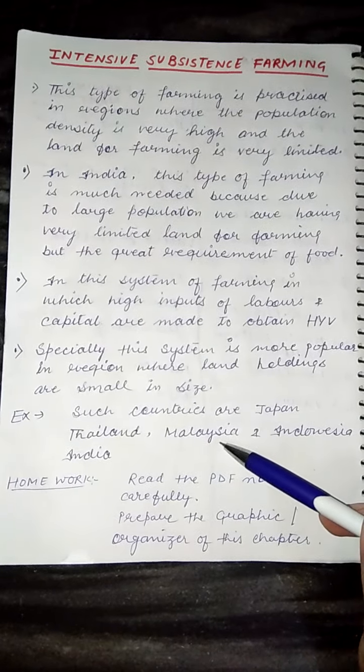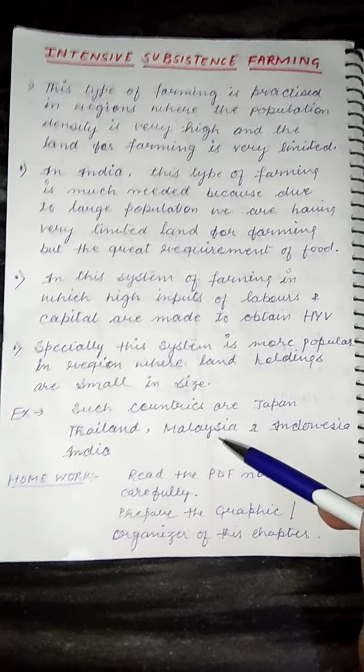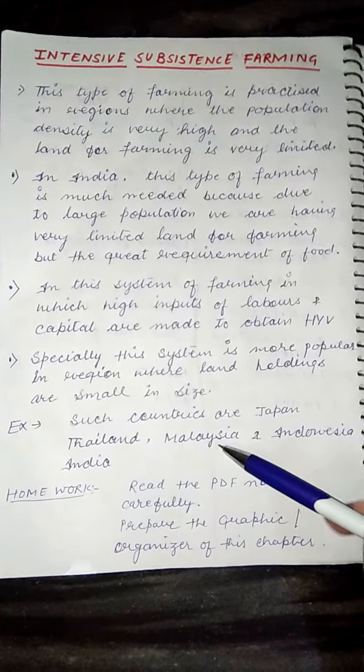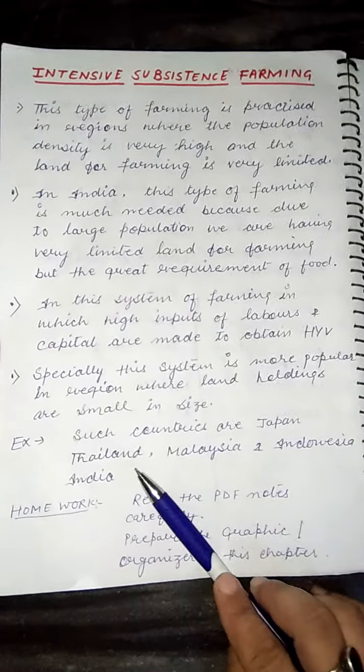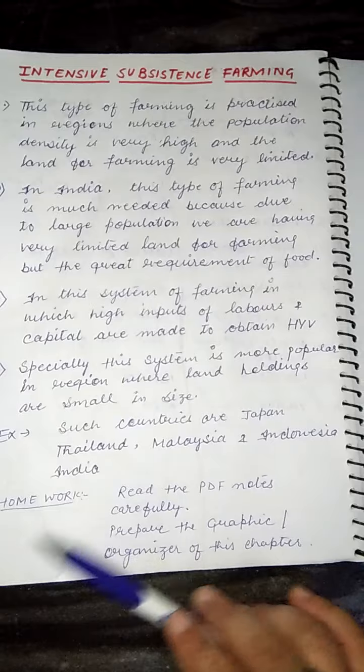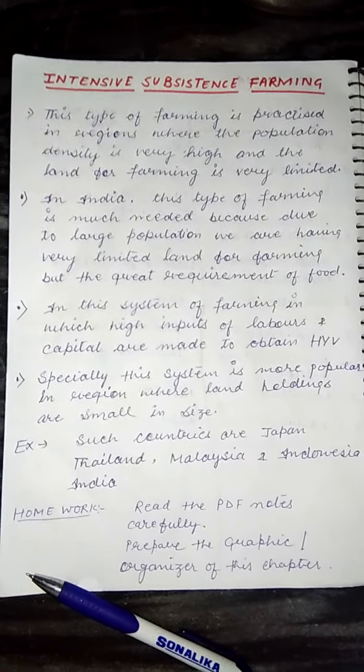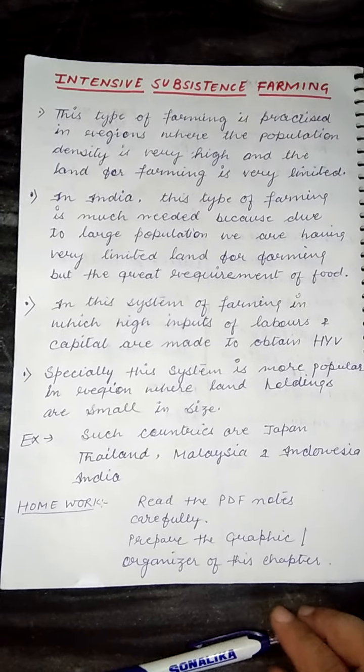In which part of the country and which part of the world has intensive farming been practiced? That's simple. You have to write the answer: Thailand, Malaysia, Indonesia, India and Japan. The next types of farming we will discuss in the next video.